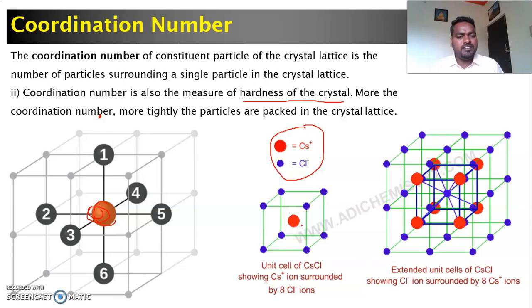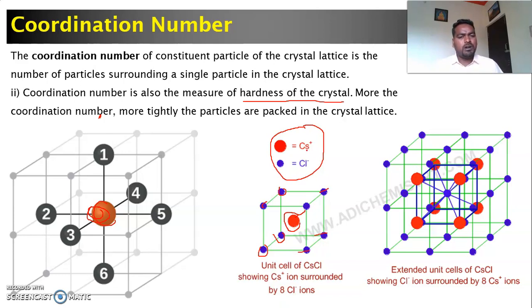If you consider cesium chloride, there are 8 nearest neighbors: 1, 2, 3, 4, 5, 6, 7, 8. For example, the red sphere is cesium and the blue ones are chloride. So there are 8 nearest neighboring chloride atoms around this cesium. That's why the coordination number of cesium is 8 in case of BCC.